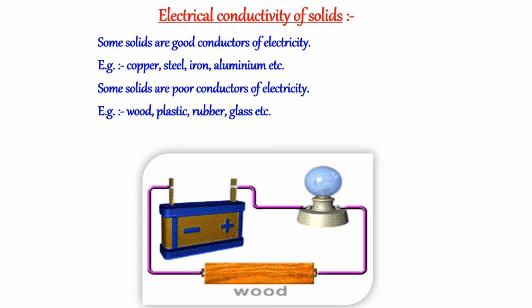Electrical conductivity of solids. Some solids are good conductors of electricity. Example, copper, steel, iron, aluminium, etc. Some solids are poor conductors of electricity. Example, wood, plastic, rubber, glass, etc.